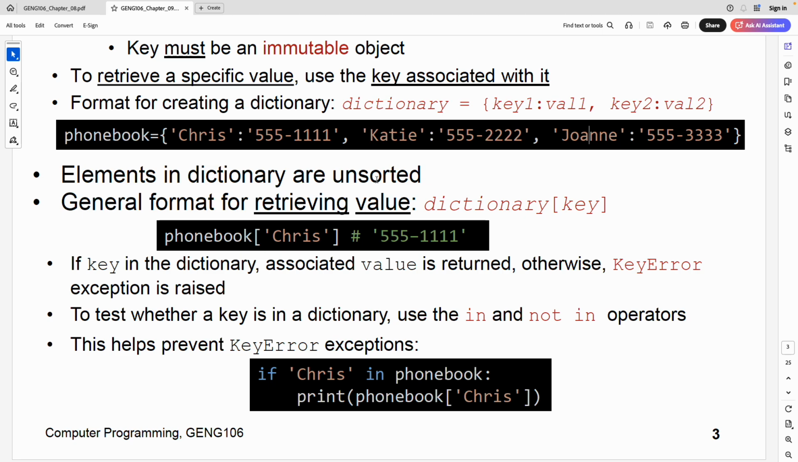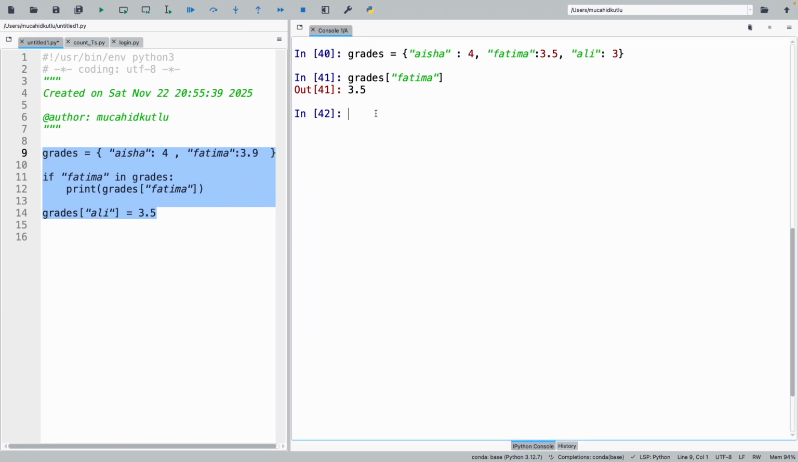What is their key? If I don't know it, that will be problematic. I know that Fatima is there, that's why I got it. But if I had asked, what is the grade of Reem? I'll get an error because Reem doesn't exist. If you have no idea what the students' names in that class are, you'll be in a big problem.